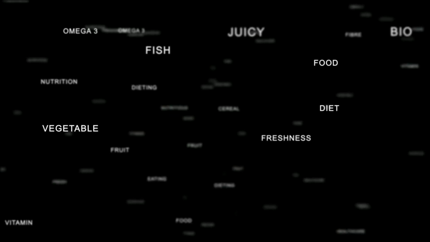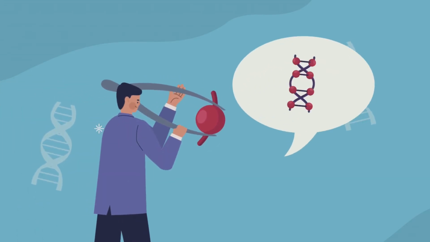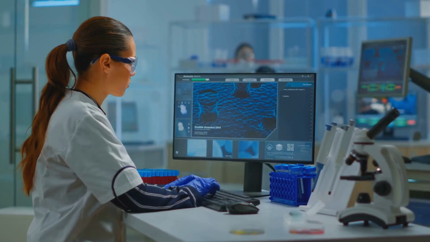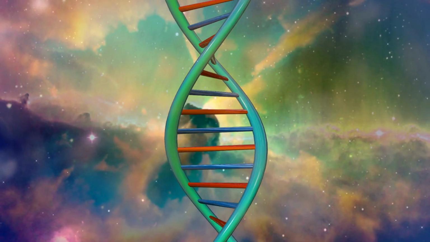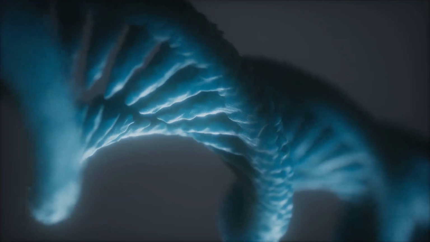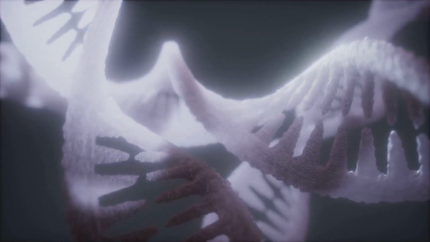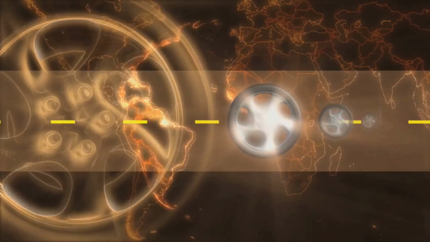But DNA isn't destiny. Your environment and choices interact with your genes to shape who you become. Much of our DNA's function remains mysterious. What was once called junk DNA is now known to regulate genes in complex ways. The same 4-letter code builds all life, from humans to trees to bacteria. DNA is the shared language of our planet, connecting us all.